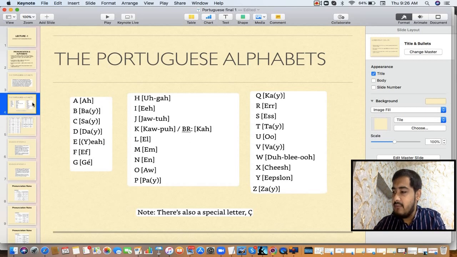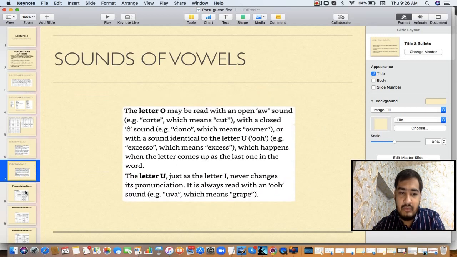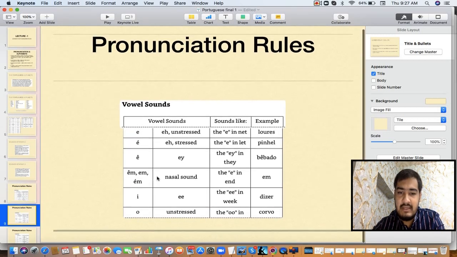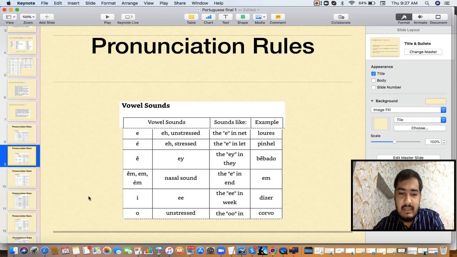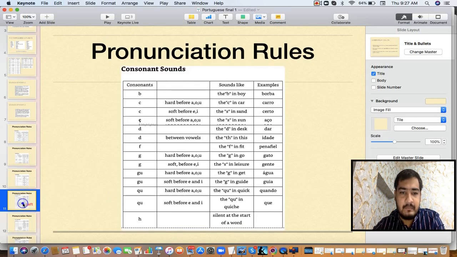So if you start from this, I'll just repeat the sounds once again. First of all, we have A, E, I, O and U, okay? I told you the sound of A is A, E is A, I is E, O is O and U is U. So these were the sounds. A always has the A sound, then you have E that has the A sound, I is E, O is O and U is U. That much is clear.